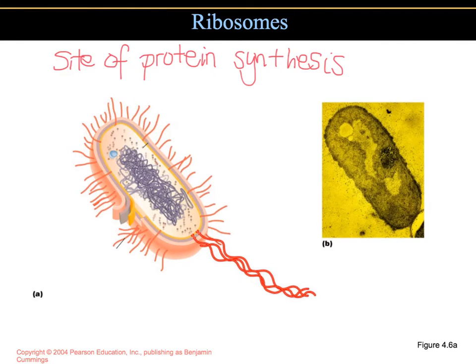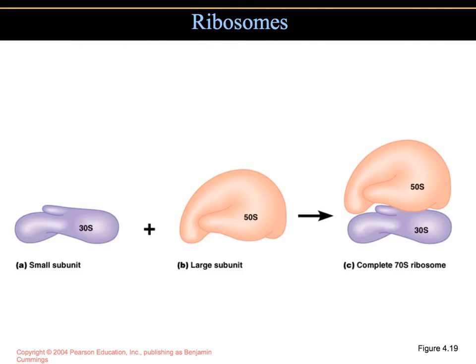Both types of cells, prokaryotic and eukaryotic, contain ribosomes. Ribosomes are the site of protein synthesis. Ribosomes are composed of two subunits, and by the way, on this picture, the ribosomes are the little dots that you see within the cytoplasm. The ribosomes consist of two subunits, each of which consists of protein and a type of RNA called ribosomal RNA.